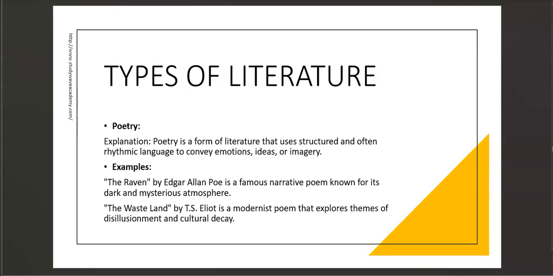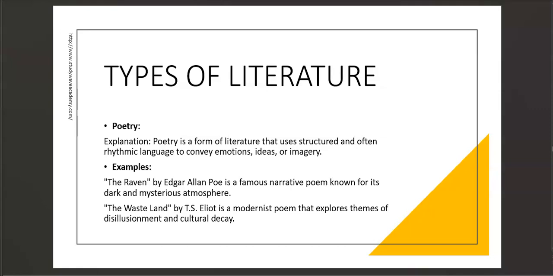So poem is another type of literature that I don't want you to forget about. I've given you an example of a poem here, The Raven by Edgar Allan Poe, and it's a famous narrative poem known for its dark and mysterious atmosphere. We have another poem there. So if you're a fan of poems, again, I want to tell you to go ahead, do research, find out about this poem, find about other poems, read them, and just enlighten yourself. Find more knowledge about what poems are, okay? So just know these types of literature are what we call the genres of literature.